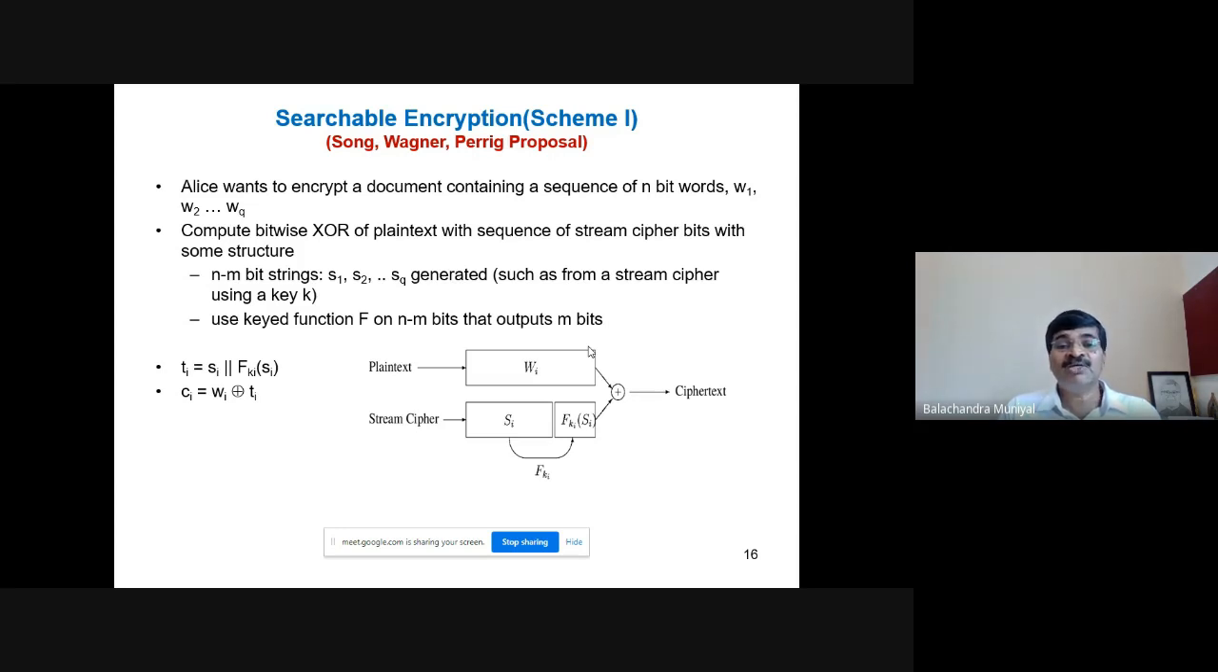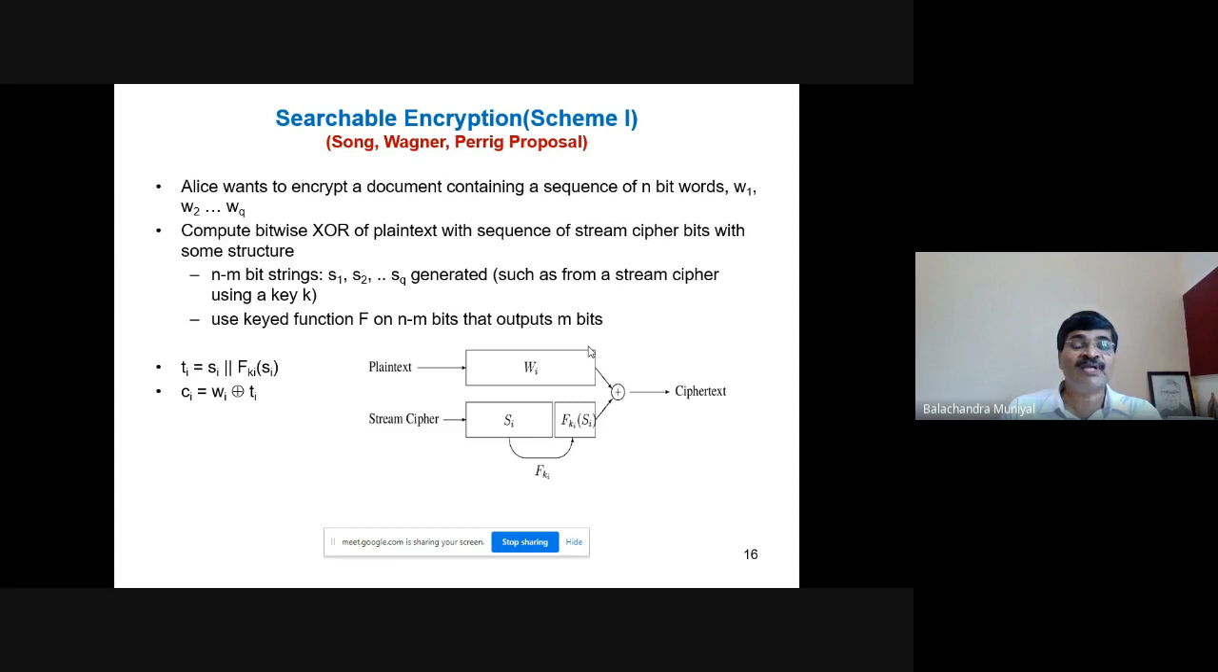In the diagram, you have the plain text Wi. You have the stream cipher Si, which is produced out of Wi, and its length is n minus m bits. You have Fki of Si of length m bits. Thus, if you concatenate Si and Fki of Si, the total length becomes n bits. You have two entities of length n. You XOR them and produce the final ciphertext. This is what is happening in scheme 1.